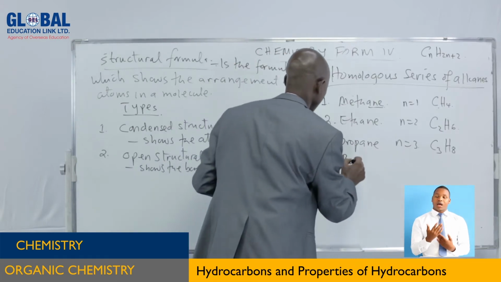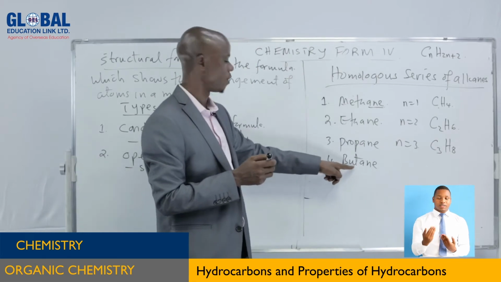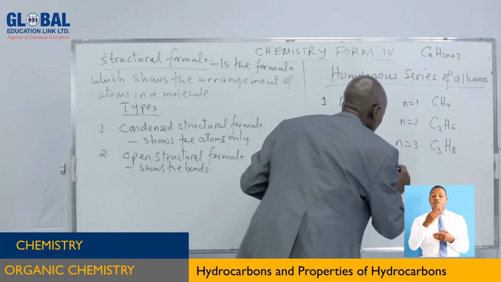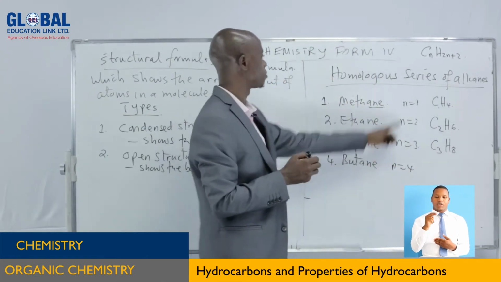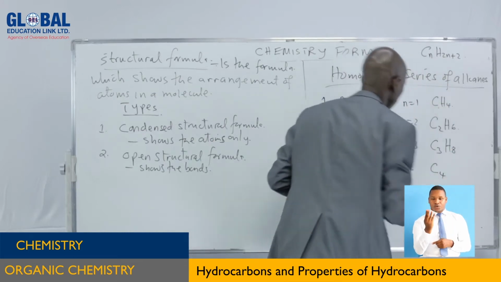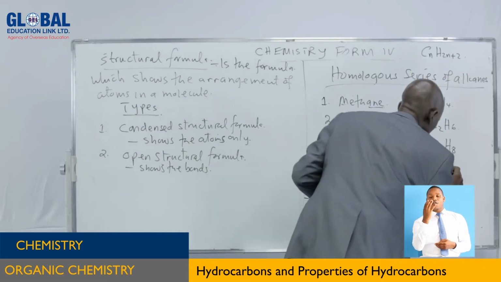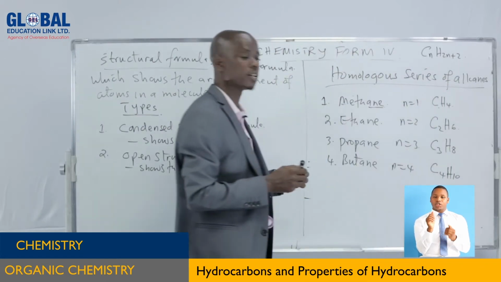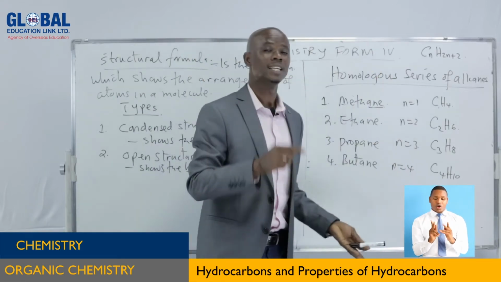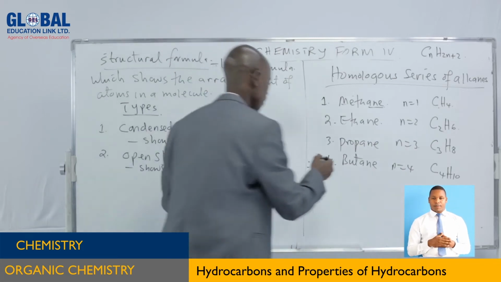Number 4, we have butane. But means 4. Ane, it is an alkane. Therefore, this is an alkane with 4 carbon atoms. Therefore, n is equal to 4. Substitute here. We get C4. 4 times 2 is equal to 8, plus 2 is equal to 10. So H is 10. As you can see, the difference continues to be a constant group there, CH2. That is what makes the difference.